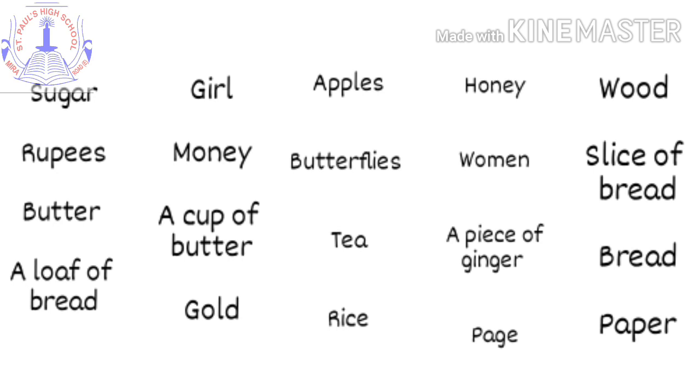Can you count tea? Can you say I have 1 tea or 2 tea? No, you cannot do so. So the word tea is not countable. Rice. We cannot count rice. So that is also an uncountable noun. Can you count honey? No, we cannot count honey. So honey is also an uncountable noun.